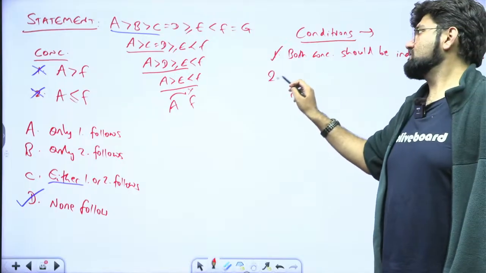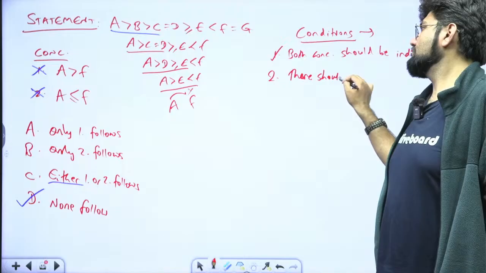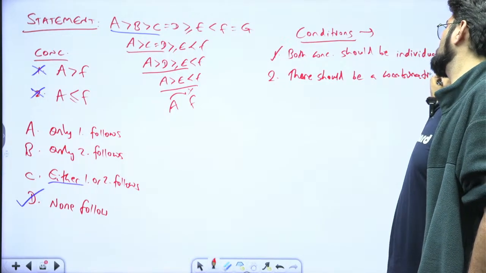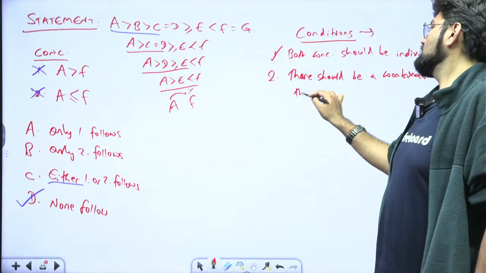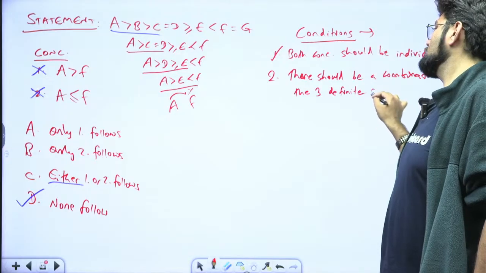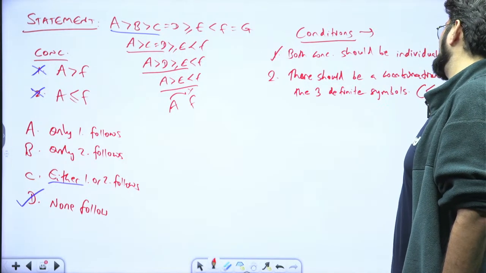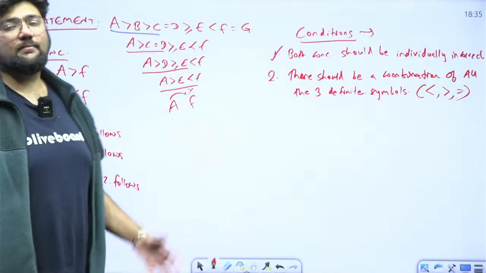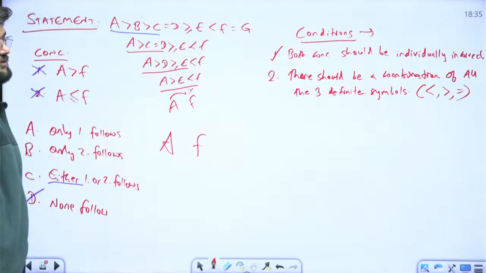The next one says there should be a combination of all three possibilities, because when I know that the relationship between two elements does not exist, I just found out that the relationship between A and F cannot be determined.